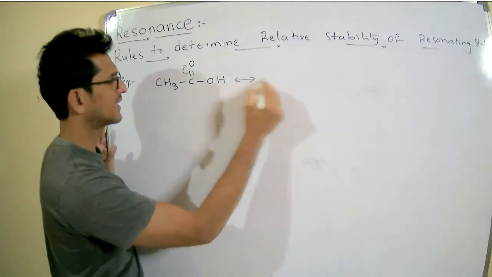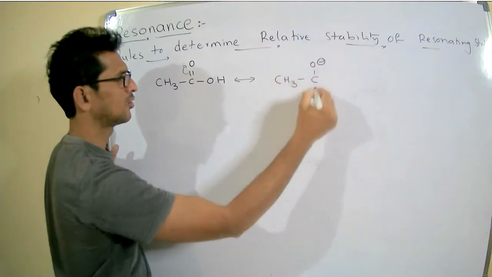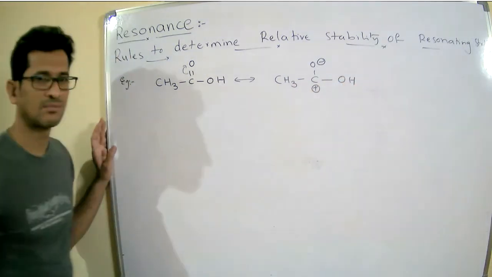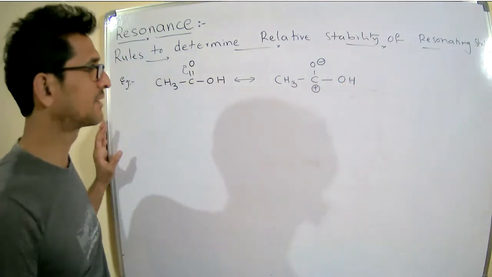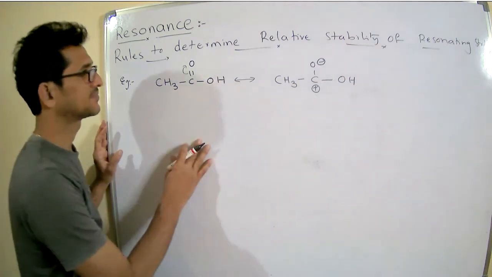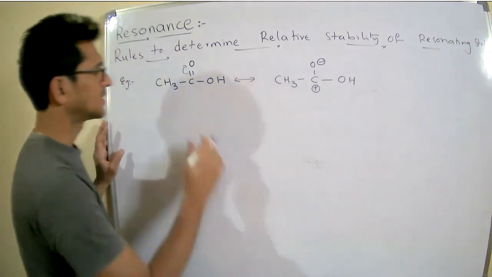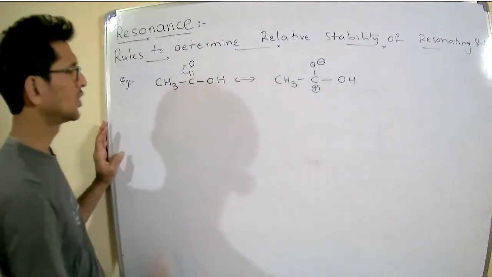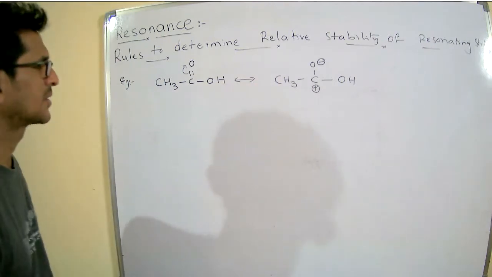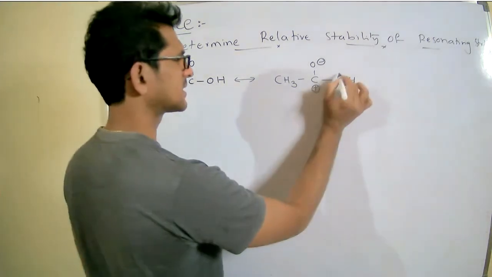I will write the resonating structure: CH3 CO minus, OH plus. That is the first resonating structure. Then I can write another. Among these two, which is the more stable resonating structure?